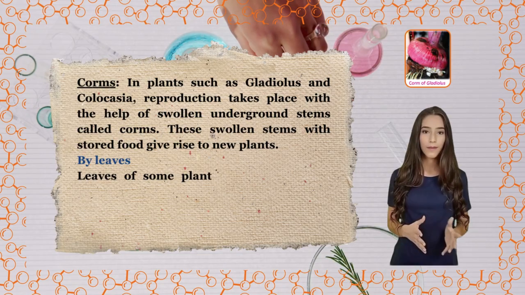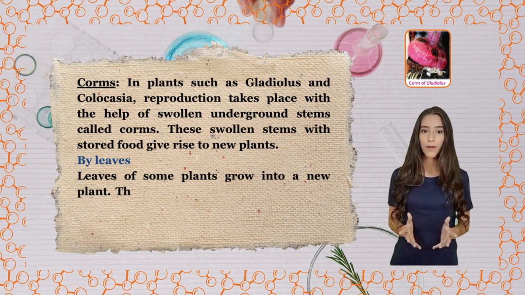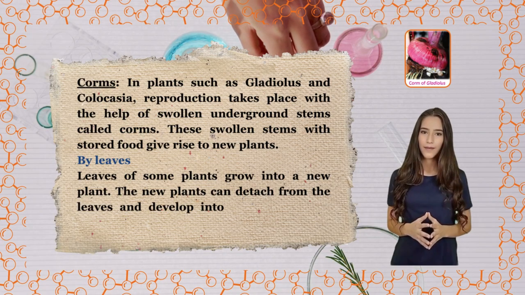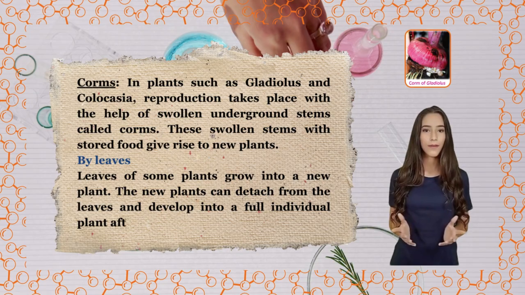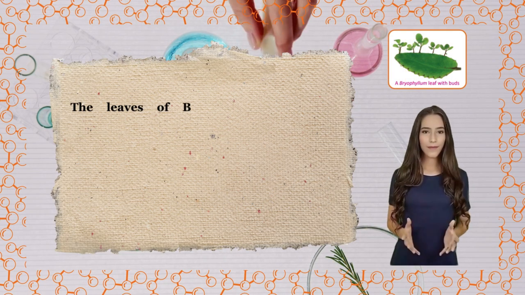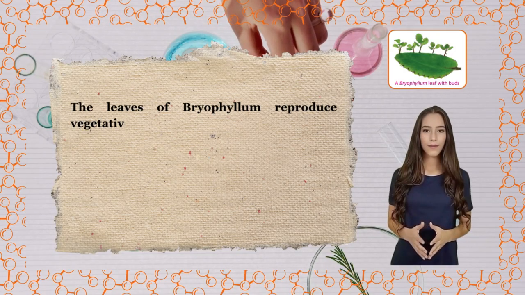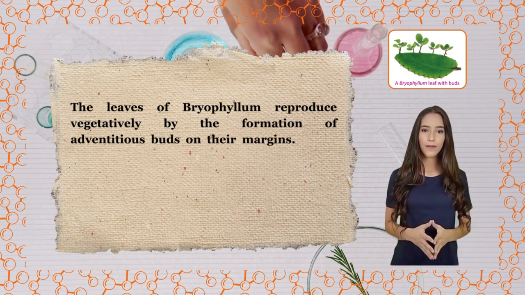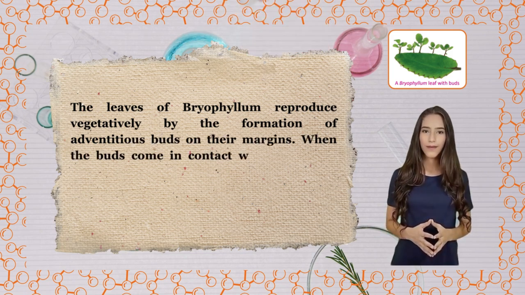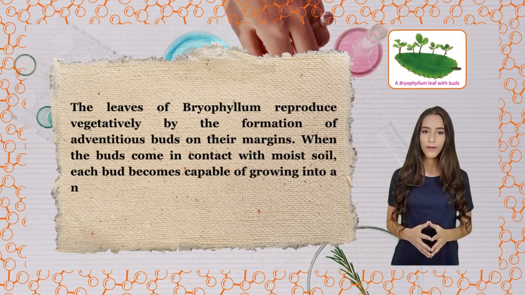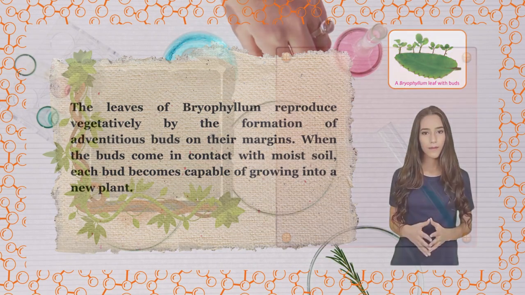By leaves. Leaves of some plants grow into a new plant. The new plants can detach from the leaves and develop into a full individual plant after falling on the ground. The leaves of bryophyllum reproduce vegetatively by the formation of adventitious buds on their margins. When the buds come in contact with moist soil, each bud becomes capable of growing into a new plant.